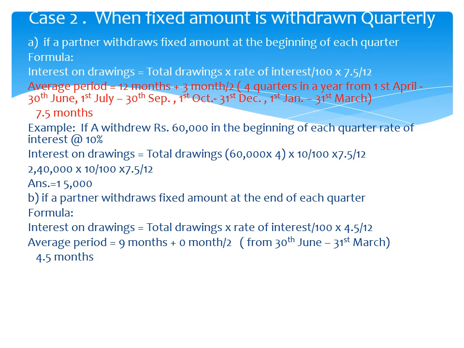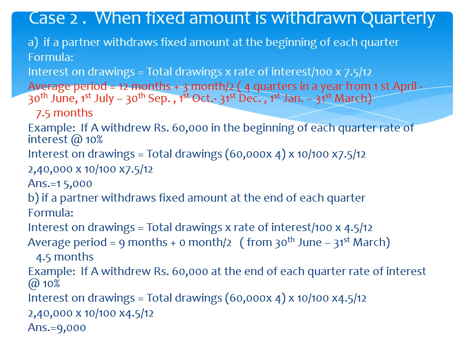9 months means time left after first drawing. So first drawing is made at the end of the first quarter, which ends on 30th June. So from 30th June to 31st March, 9 months. And the last amount is withdrawn on 31st March, so no time is left. 9 plus 0 divided by 2, 4.5 months.